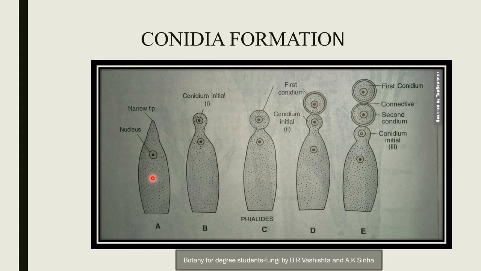Conidia are formed within the tips of sterigma. During conidia formation, the tip of the sterigma swells up and its nucleus divides by mitosis and forms two daughter nuclei.